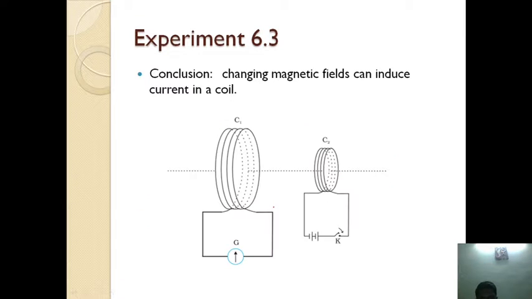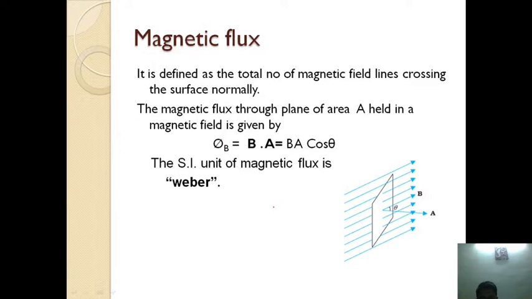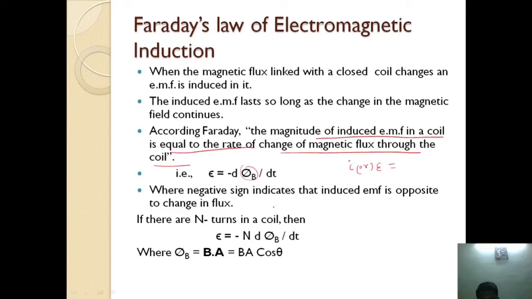So if you move the bar magnet or any coil, this coil C2 towards coil C1 at a faster rate, the rate of change of flux is maximum. So we can say that current or EMF induced in a coil depends upon how fast you change the magnetic flux.